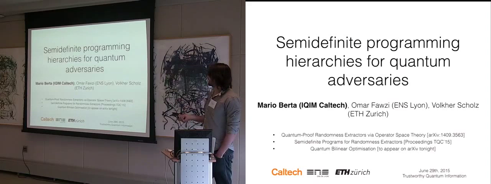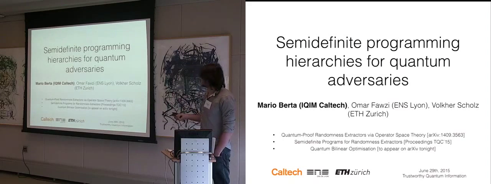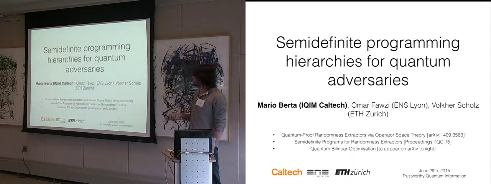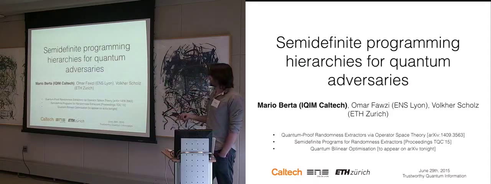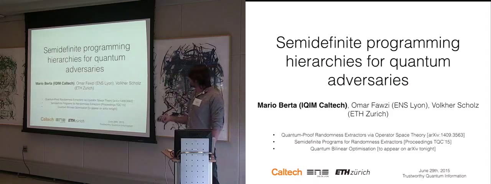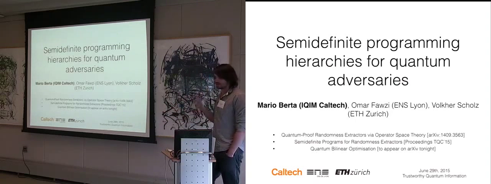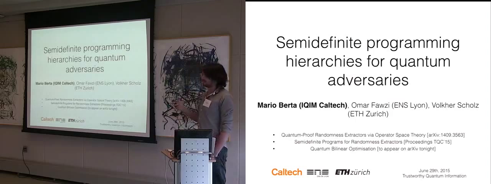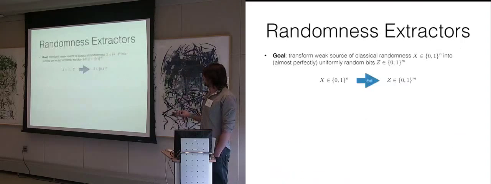And the second paper is in the TQC proceedings. It's called Semi-Definite Programs for Randomness Extractors. It's not yet published, but you can find it on Omar Fazi's homepage. And the last one we call Quantum Bilinear Optimization, and if everything works out, it's actually going to appear tonight. So this talk is mostly based on the framework, or the way we talk about these things, in the last paper. OK, so let's start.